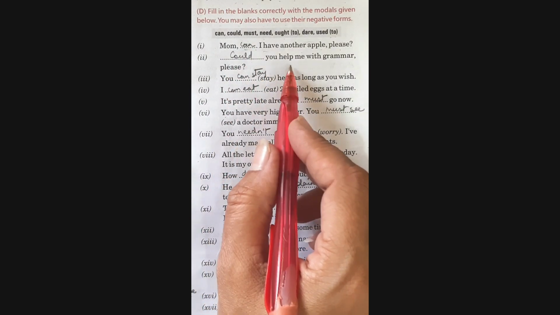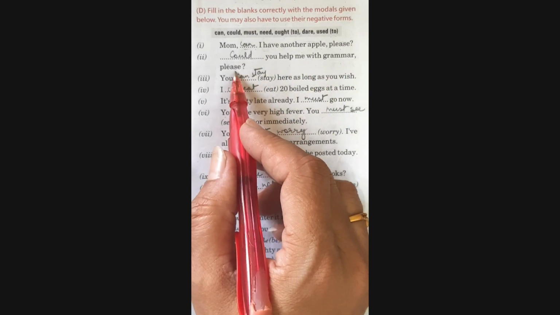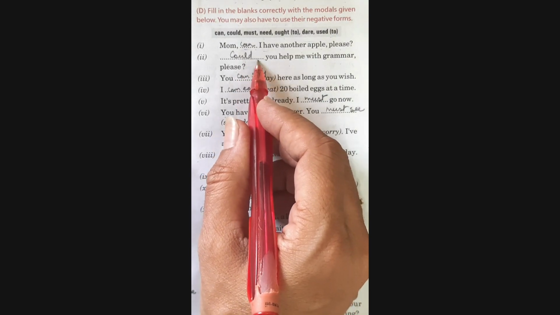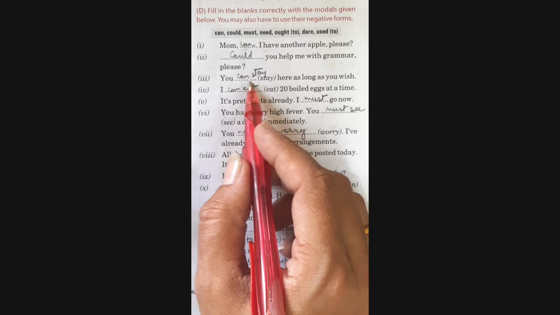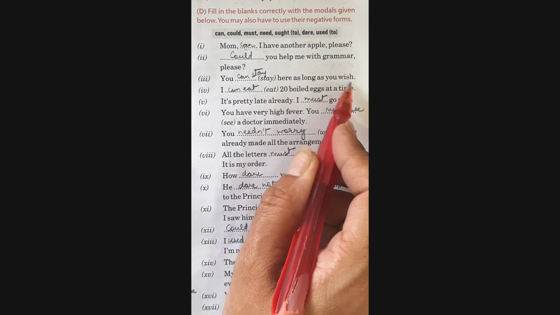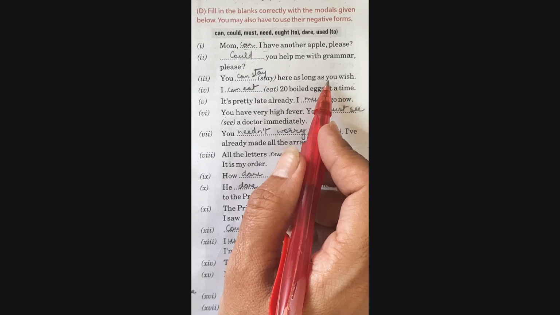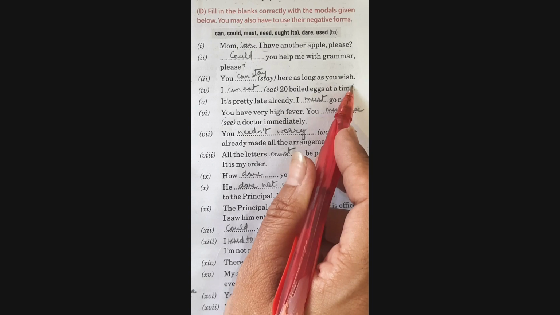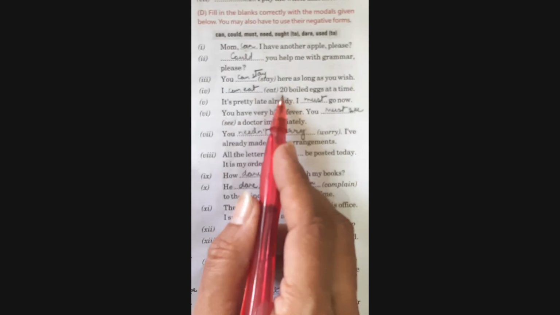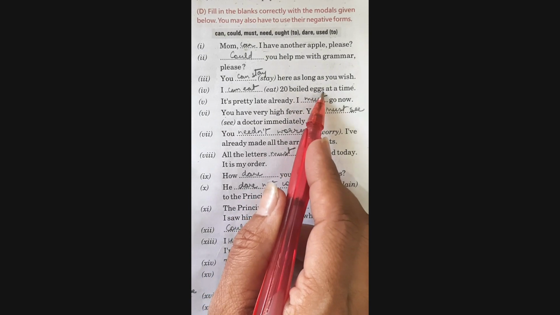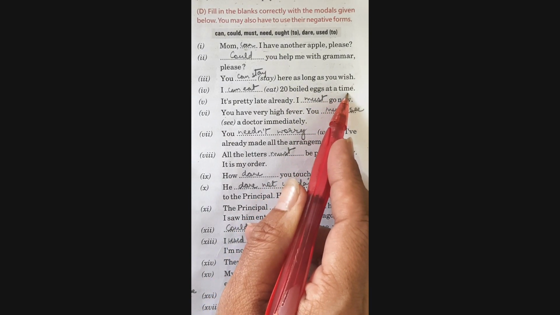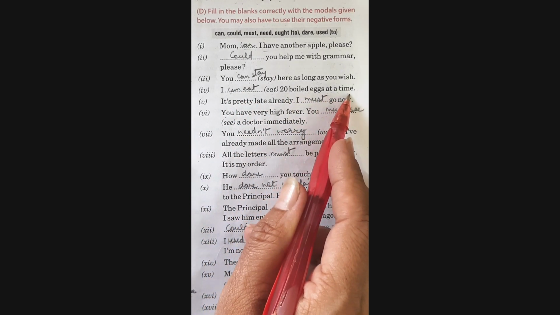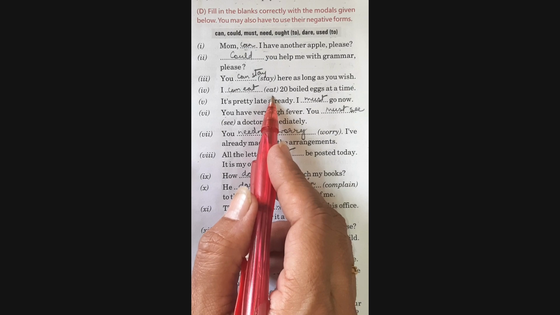The next question, dash you help me with grammar, please? Now this is a polite request. So I can use the modal could here for politeness. Next, you dash stay here as long as you wish. Now this is an offer given to someone. I can write here, you can stay here as long as you wish. I dash eat, eat is the verb, 20 boiled eggs at a time. I can eat 20 boiled eggs at a time. This is like expressing ability.